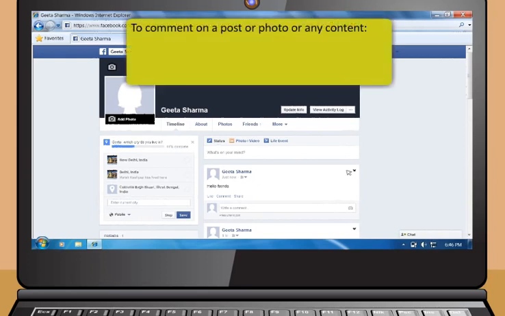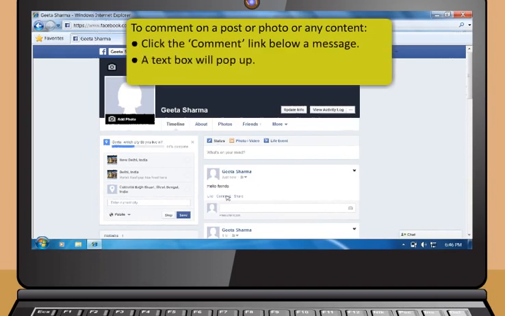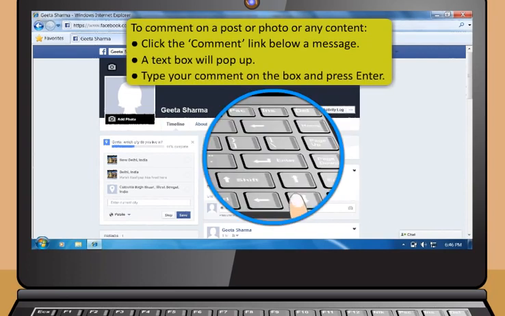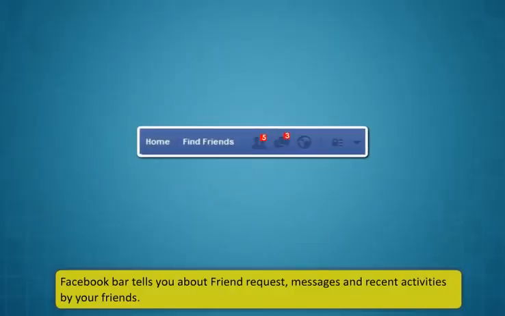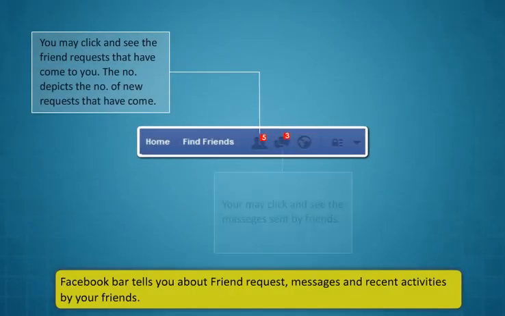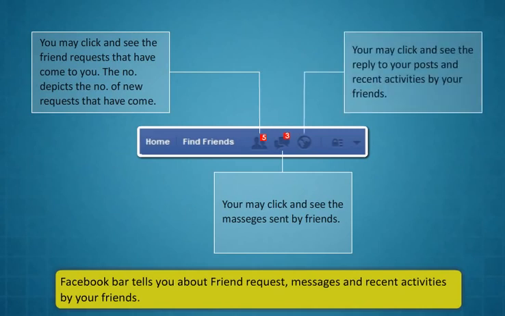To comment on a post or photo or any content, click the comment link below a message. A text box will pop up. Type your comment in the box and press Enter. The Facebook bar tells you about friend requests, messages, and recent activities by your friends. The given figure highlights the same.